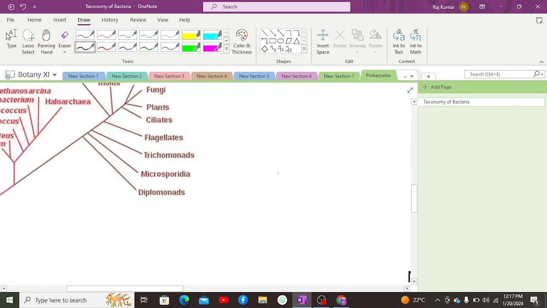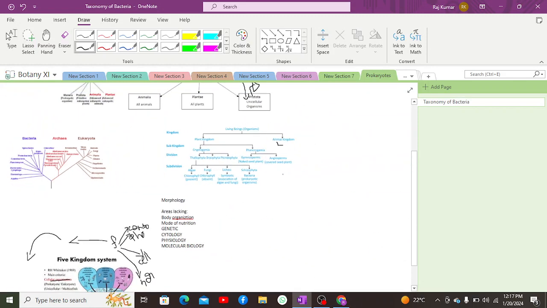Moreover, apart from that, when the classification was done in 1988, there were two scientists named Lynn Margulis and Karlene Schwartz, who basically modified Whittaker's classification system. According to Whittaker's classification system, multicellular algae were placed in kingdom Plantae, but